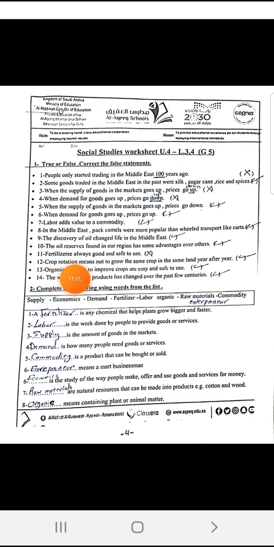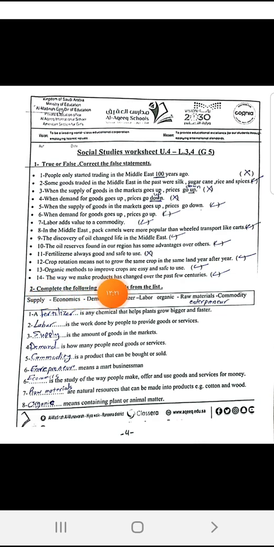12. Crop rotation means not to grow the same crop in the same land year after year. Yeah, that is true. And crop rotation is a natural way to improve the crops and improve the soil. And natural ways are organic methods to improve the crops and the soil. 13. Organic methods to improve the crops are easy and safe to use? Yes, because organic methods are natural. They are not chemical.